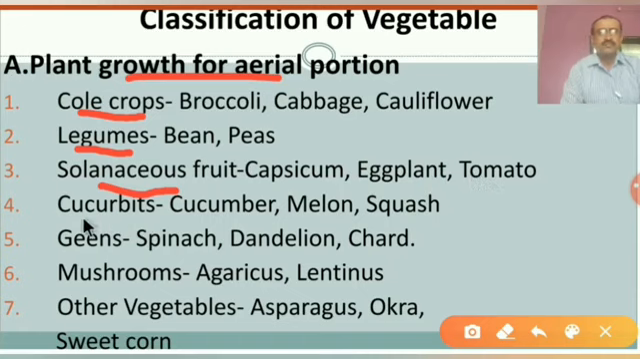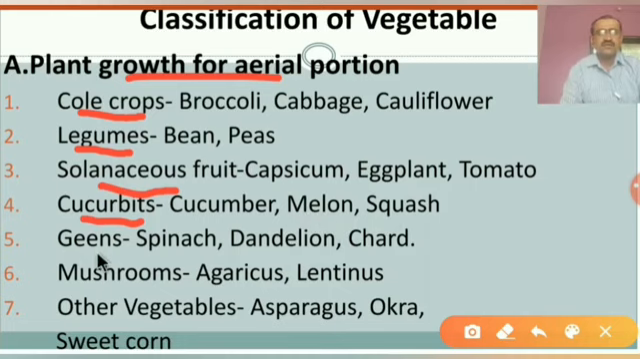Third or fourth part is cucurbit. This plant is of family Cucurbitaceae, and examples of this plant are the cucumber, melon or squash. The melon is kharbuz in Marathi.